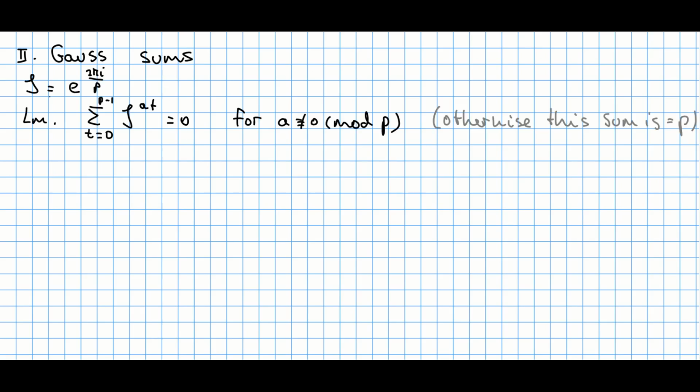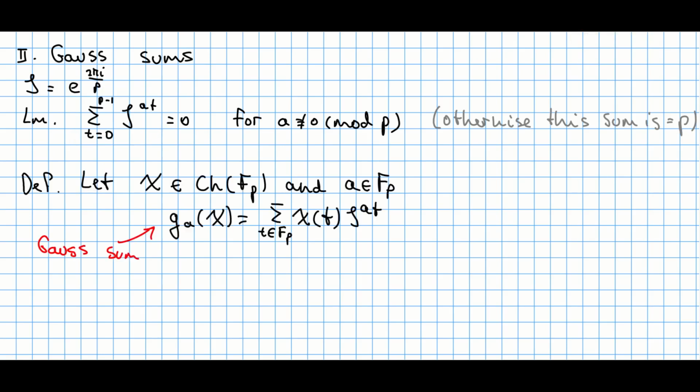Throughout this lecture, I'm going to denote this number e raised to the power of 2 pi i over p by this letter zeta, which is a standard notation in complex analysis. Furthermore, I'm going to need this result, which I'm not going to prove today. If you take zeta raised to the power of at and you sum over all t from 0 to p minus 1, then this sum is going to be equal to 0, provided that a is not congruent to 0 modulo p. In other words, p does not divide a. Otherwise, if p does divide a, then this sum will be just equal to p.